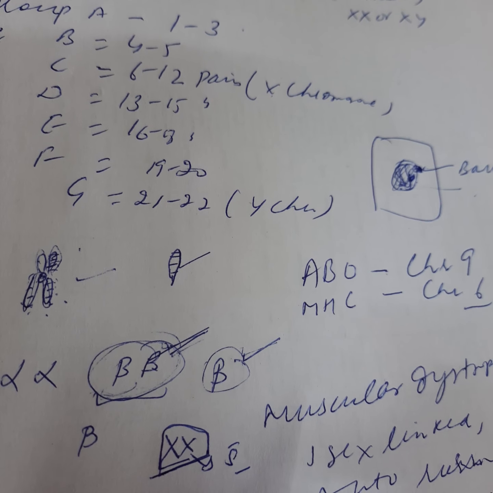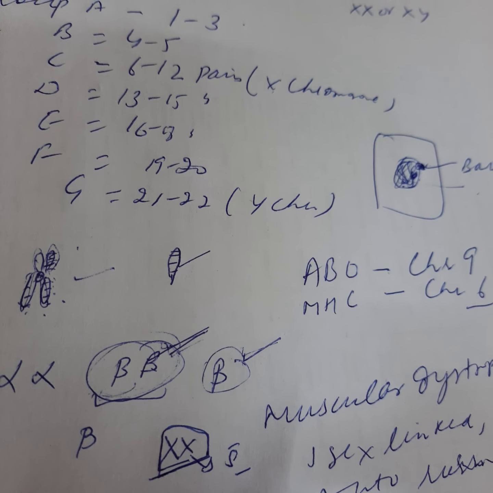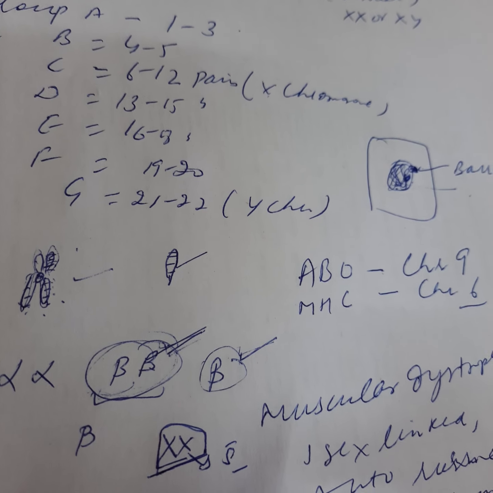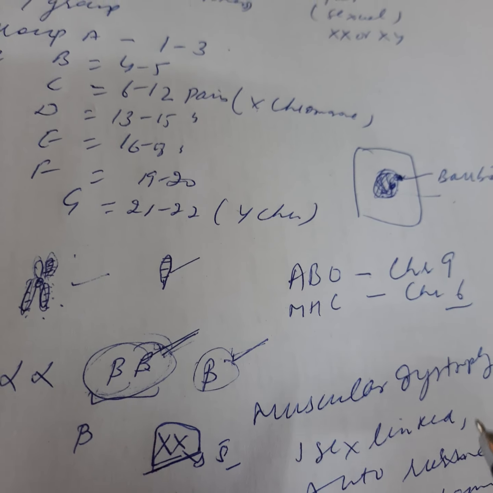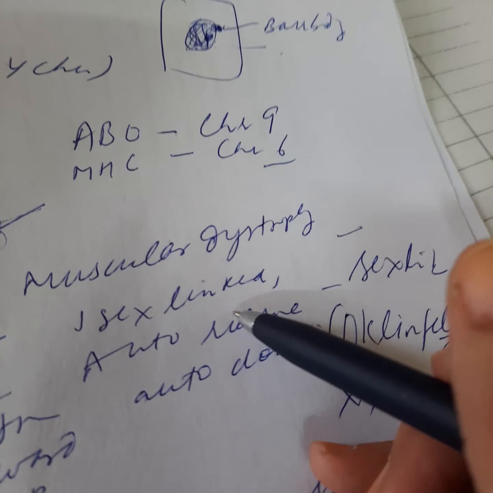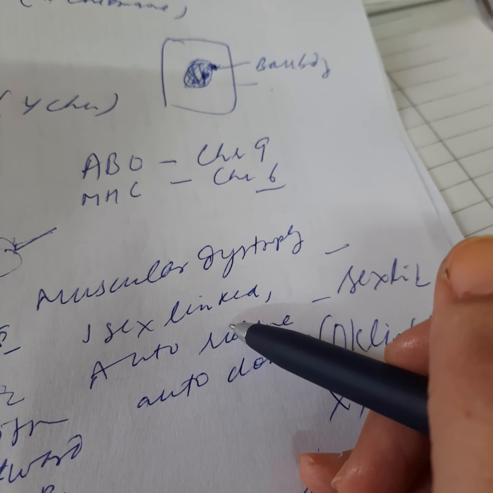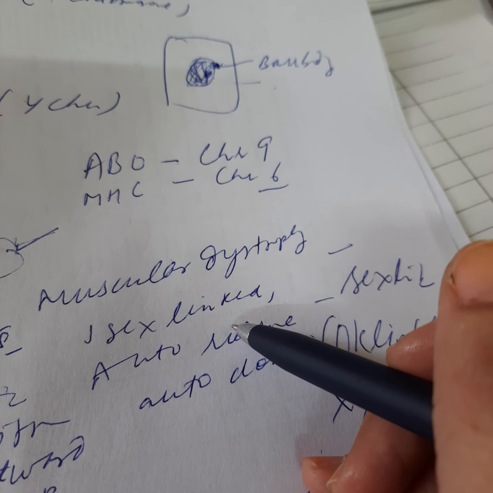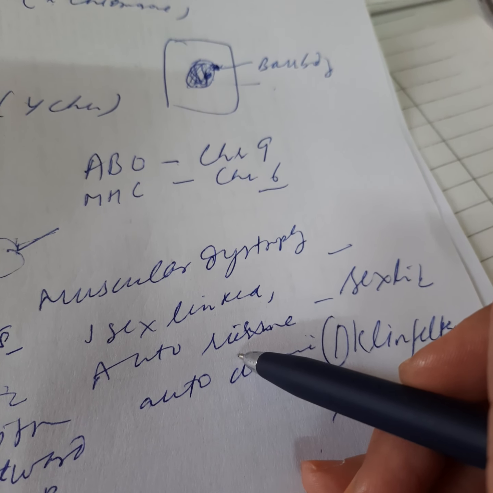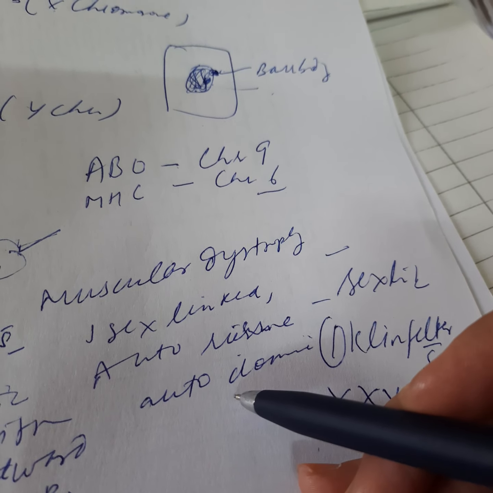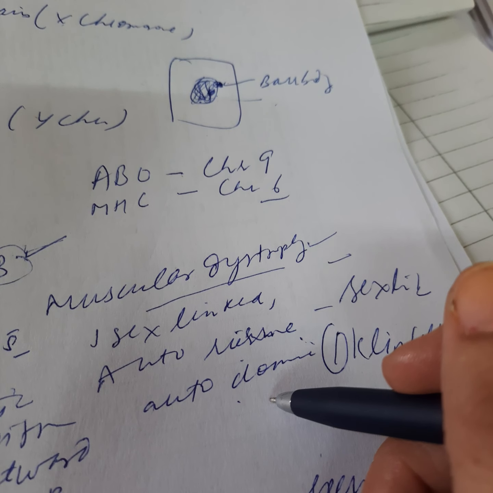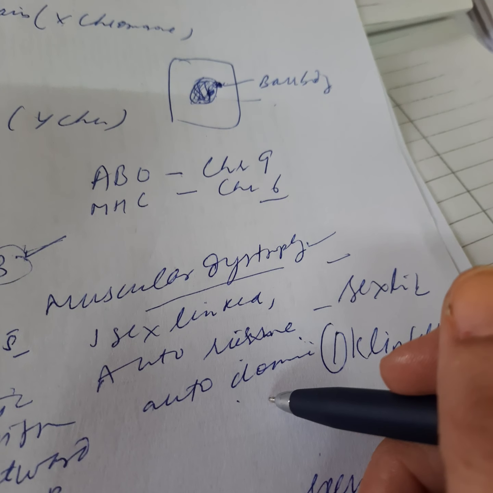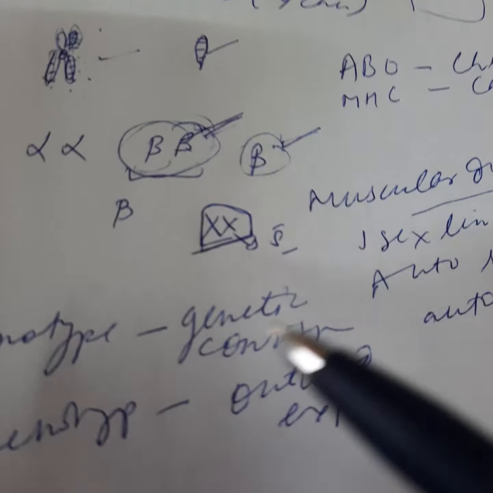Now, when more than 2 or 3 genes show a combined action, they are called multiple genes or polygenes. As in the case of muscular dystrophy, this disease might be sex linked, autosomal recessive, or autosomal dominant. So if the question is asked about muscular dystrophy, whether it is sex linked, autosomal recessive, or autosomal dominant, and all 3 options are available, then all of these will be the answer in this case.